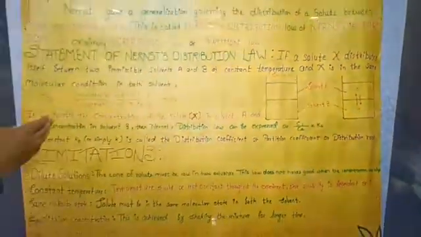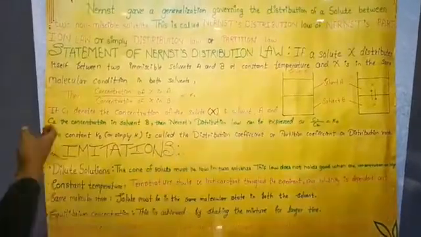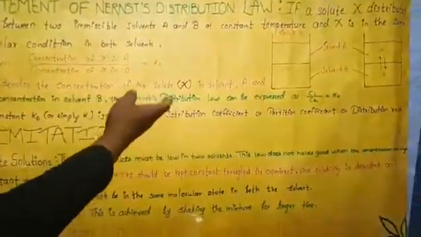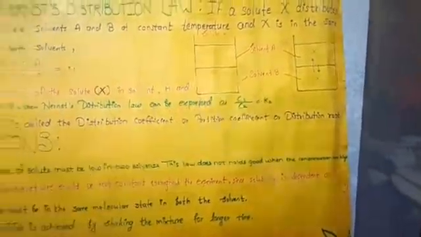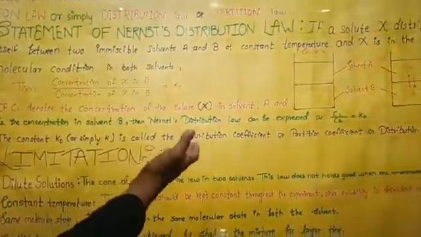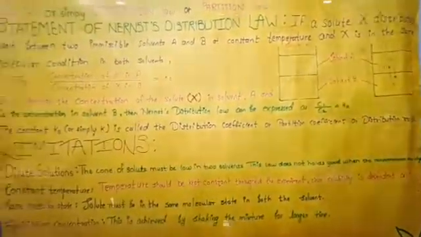If C1 denotes the concentration of the solute X in solvent A and C2 the concentration in solvent B, then the Leibniz distribution law can be expressed as C1 upon C2 is Kd. The constant Kd, or simply K, is called the distribution coefficient or partition coefficient, or we can call it the distribution ratio.